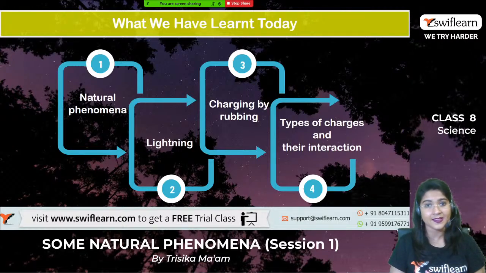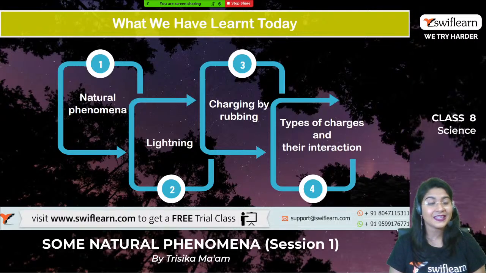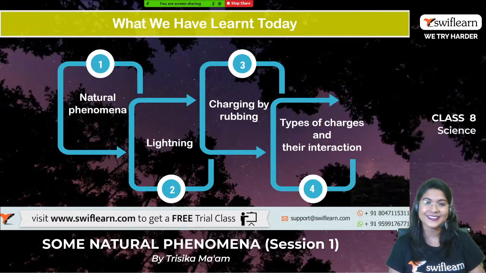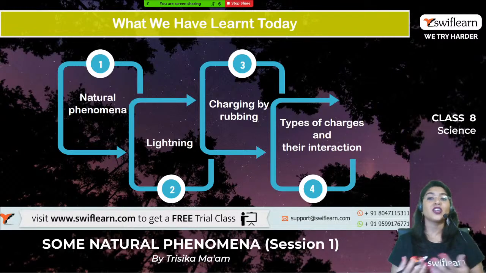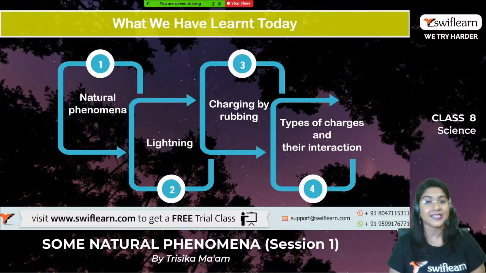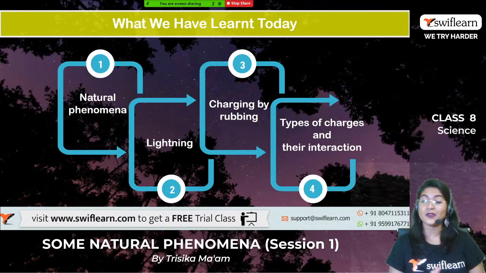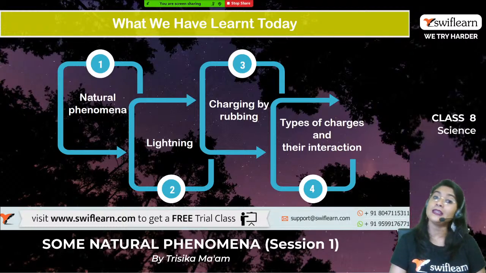You also have to give some examples. And your third question will be, what do you mean by lightning? And your last question, the fourth question, will be, how can charging happen by rubbing? Explain it with the help of an example. So these will be your 4 questions for homework. We will discuss the answers in the next class, as well as discuss this chapter again, more about lightning and earthquakes, in the next session.